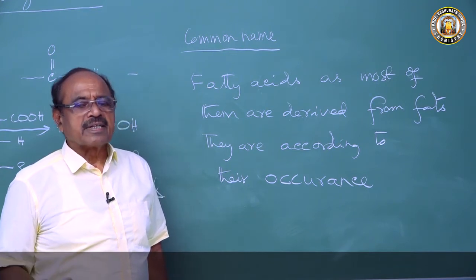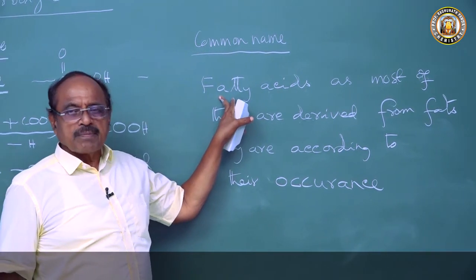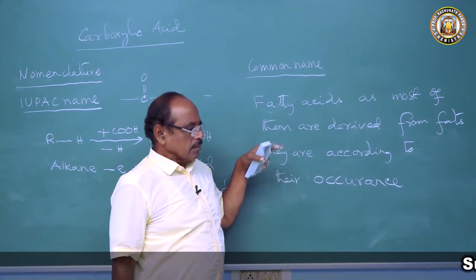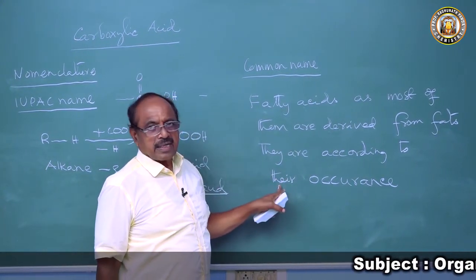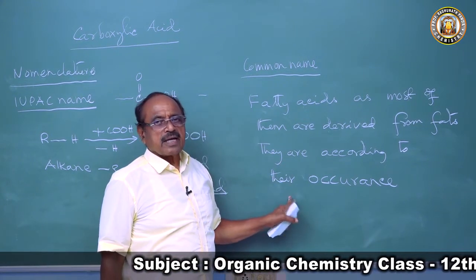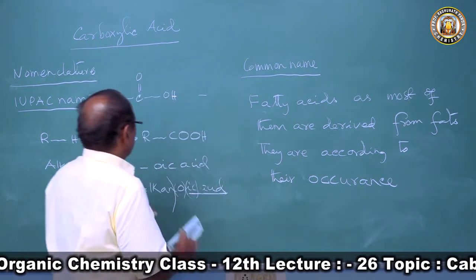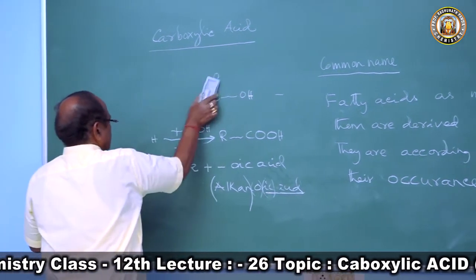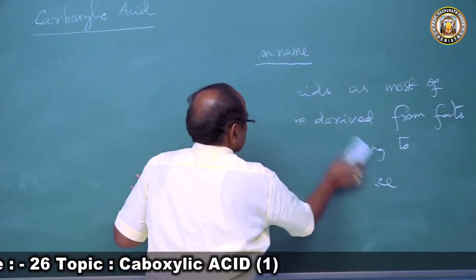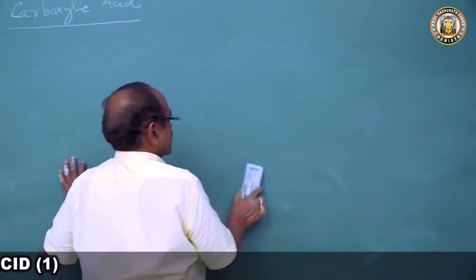So they are called fatty acids because most of them are derived from fats, and according to the compound from which they are derived, the name is given. Now we will write the common name and IUPAC name of these carboxylic acids in one place, so that it will be easy for us to understand.